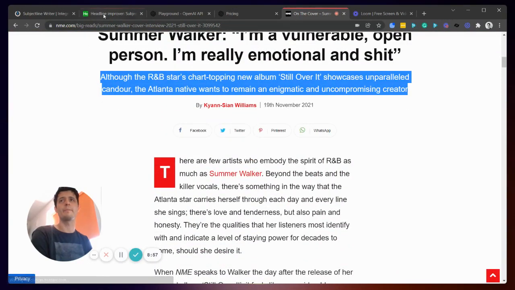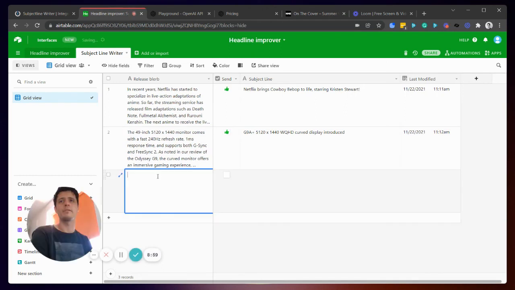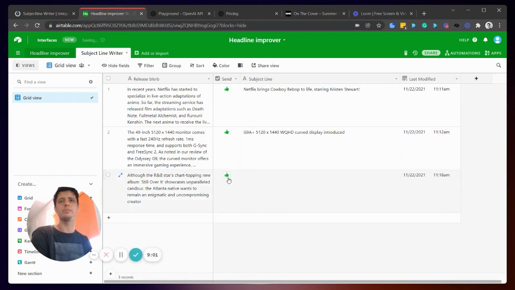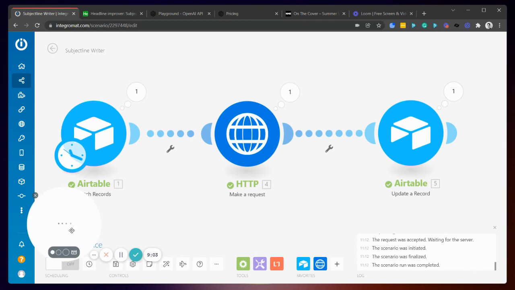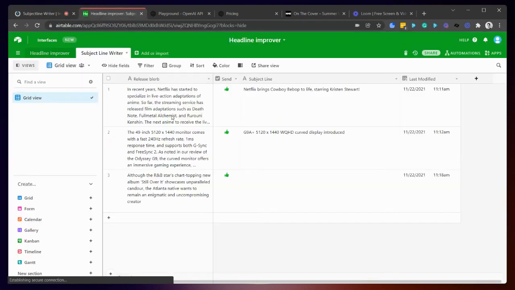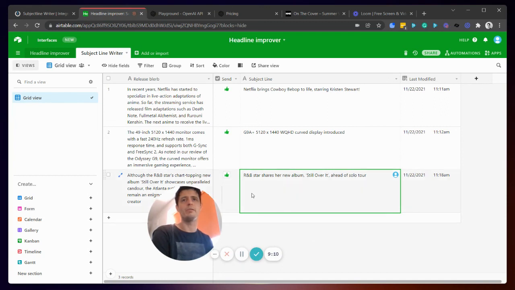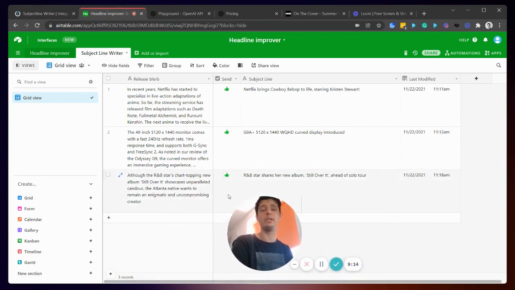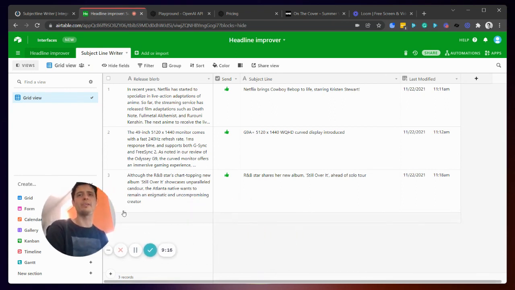This will do. And we'll paste this in, send it, we'll run it, and then we'll go back to here, and here we go. So R&B star shares a new album, still over it, ahead of a solo tour. And yeah, it works.